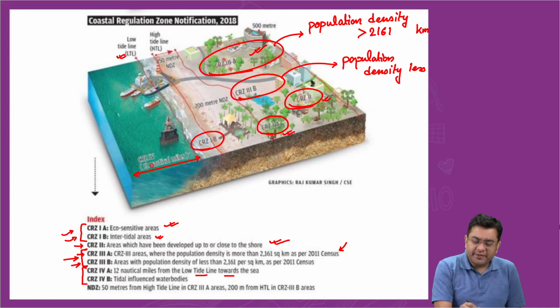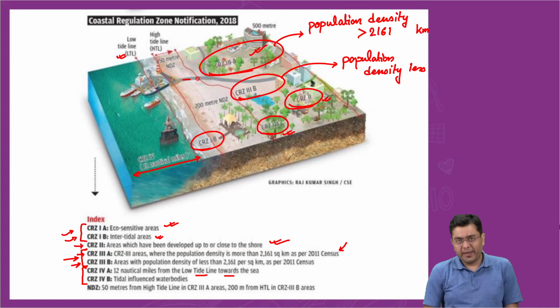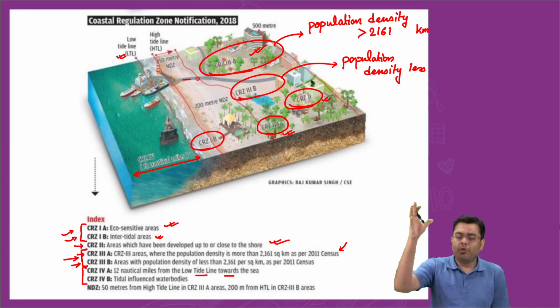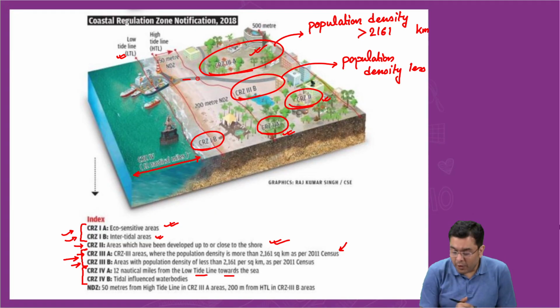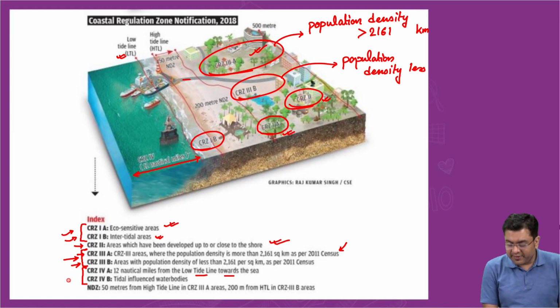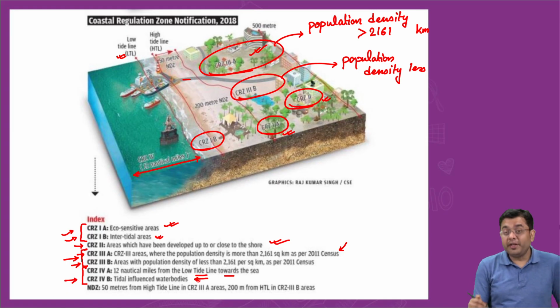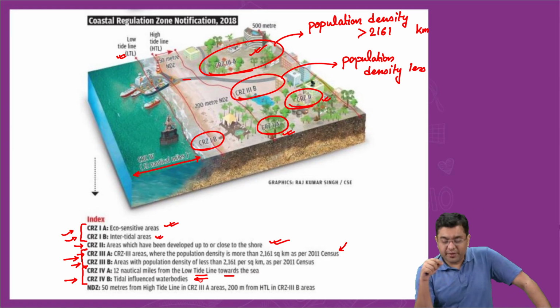But let's suppose there is a backwater. Let's suppose there is a kind of an estuary. Let's suppose there is a kind of a swamp or a marsh there. Now, there was not a specific provision earlier for those. Now, in this case, those have been put under CRZ 4B. That is tidal influenced water bodies, that is backwaters, etc. They have been put under regulation under this CRZ 4B.